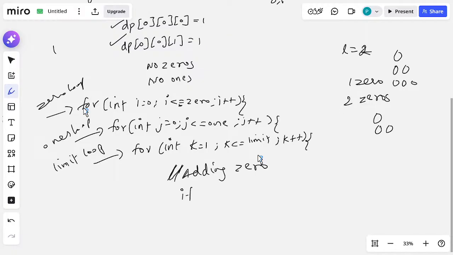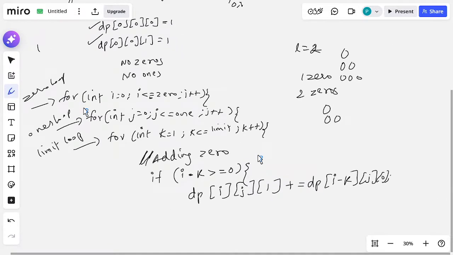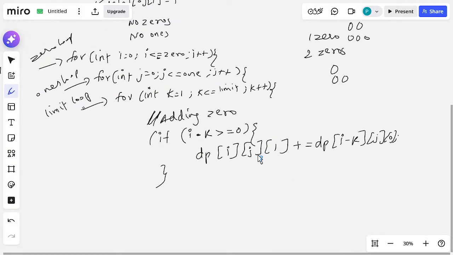Okay. Now if my i, that means zeros minus k, is greater than or equal to 0, then what am I going to do? dp of i of j of 1 plus equal to dp of i minus k of j of 0. Don't worry if you don't get anything, we will see. Okay. So what does this line mean? It means we add k zeros in our array, right.